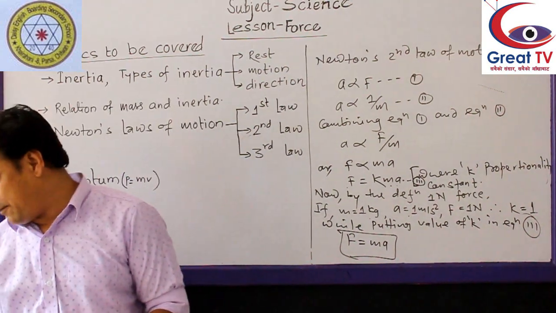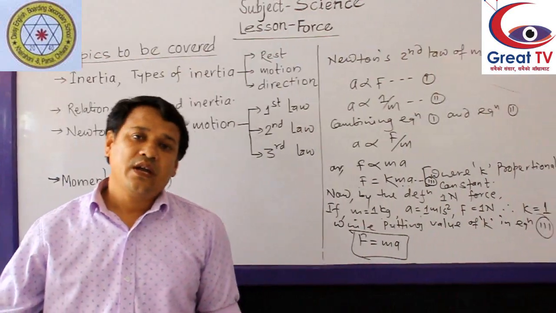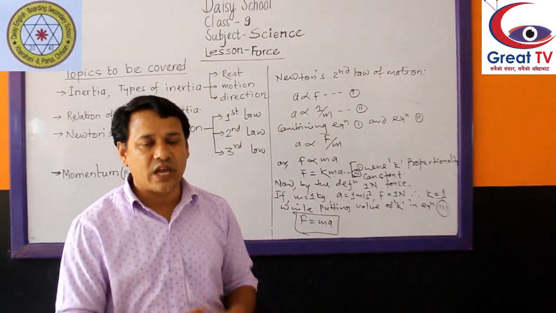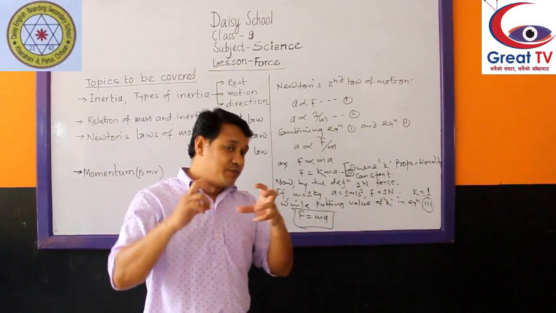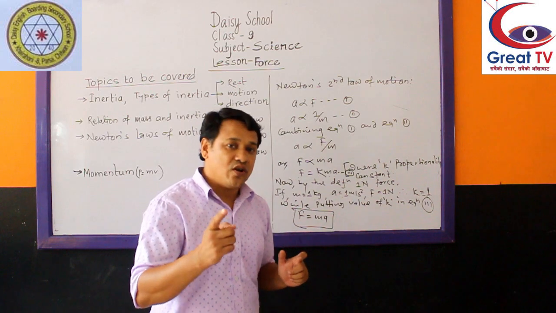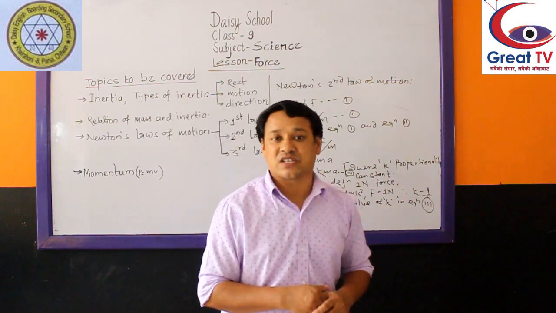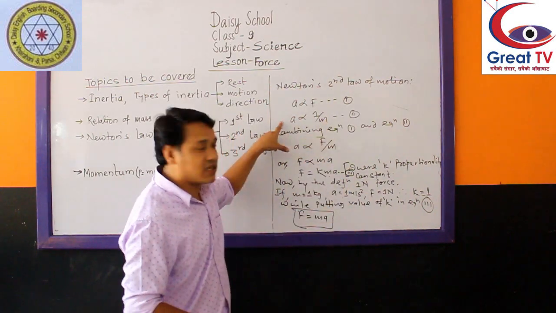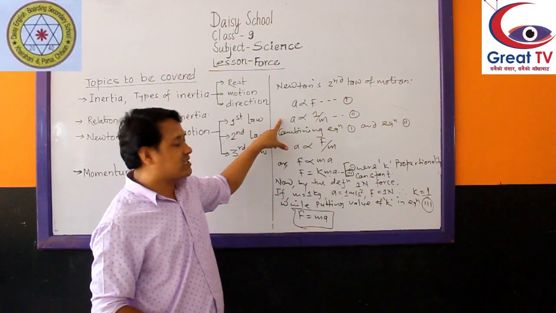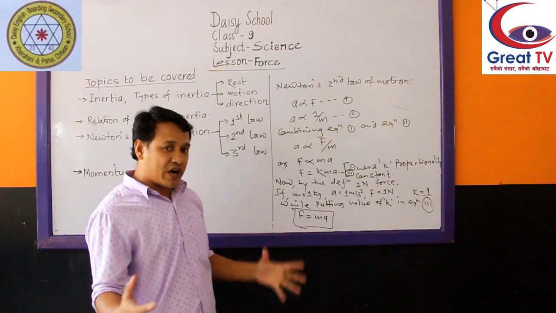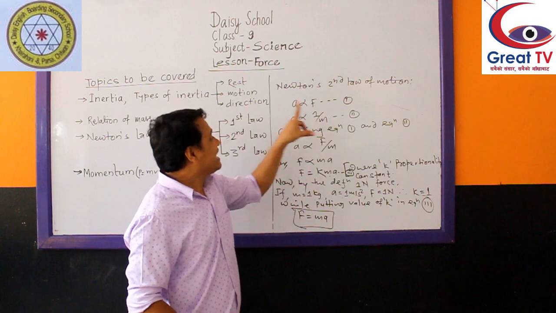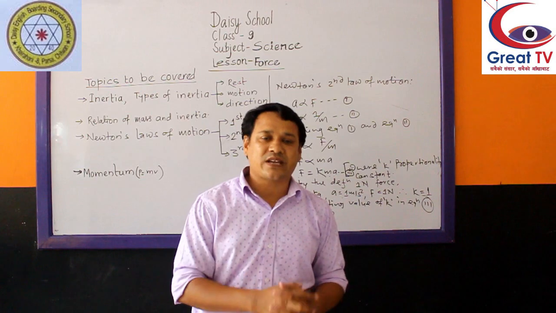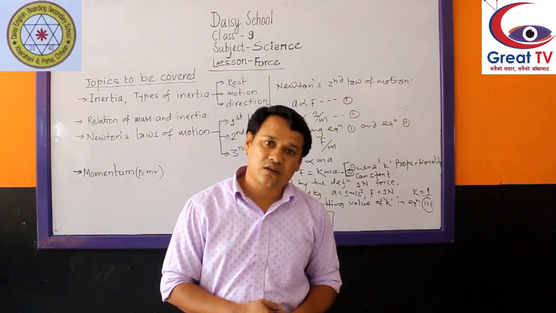Newton's second law of motion example, we can say, you know, empty truck and loaded truck. Which can run fast? Okay, which one can run fast? One empty truck, another loaded truck. Do you know? Yes, of course. Empty truck can run fast. Why? Empty truck has less mass, more acceleration, inversely proportional to each other. But loaded truck has more mass, less acceleration. That's why empty truck can run faster than the loaded truck. Motorbike can run faster than truck, etc.